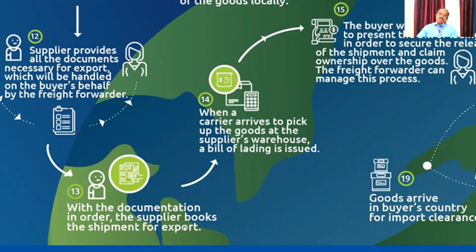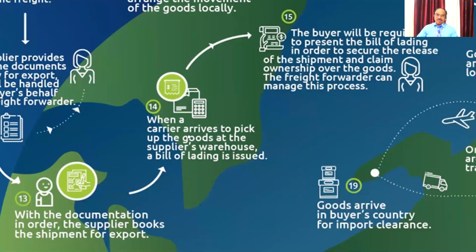Okay, coming to the 14th stage. Now a carrier is coming to pick up the goods from Scindia's warehouse, Scindia's factory, or Scindia has a nice warehouse in Sydney. So in Sydney, the Vijay Krishna carrier is coming. Once the carrier is coming, Scindia will prepare the bill of lading.